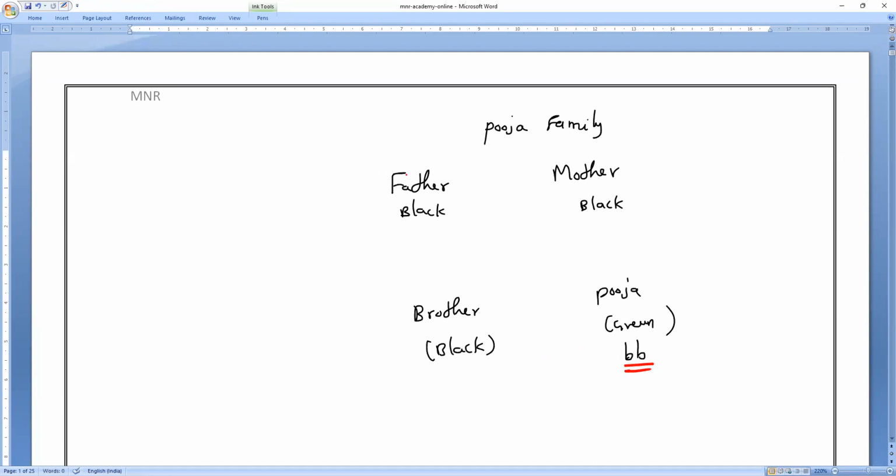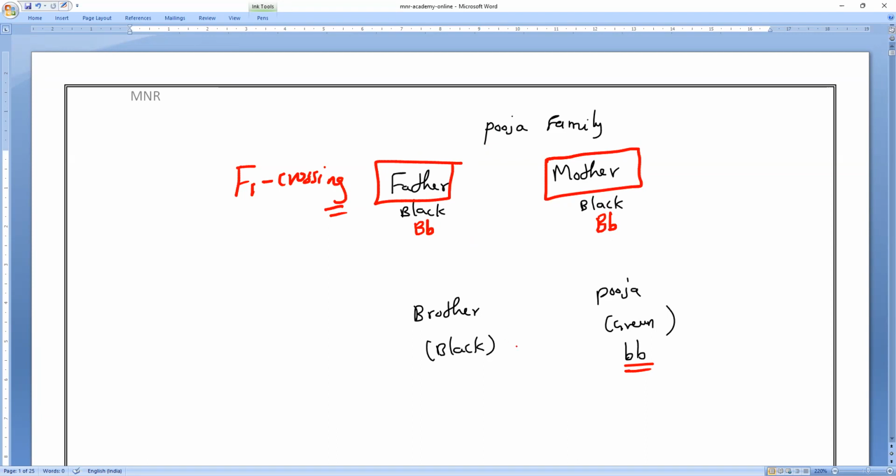This means 100% Puja's father and mother are F1 crossing. What is the genotype of Puja's father? Capital B small b. Very good. Mother, capital B, small b. That's all. Now, what is the genotype of the brother? We don't know. He may be capital B capital B, or capital B, small b.